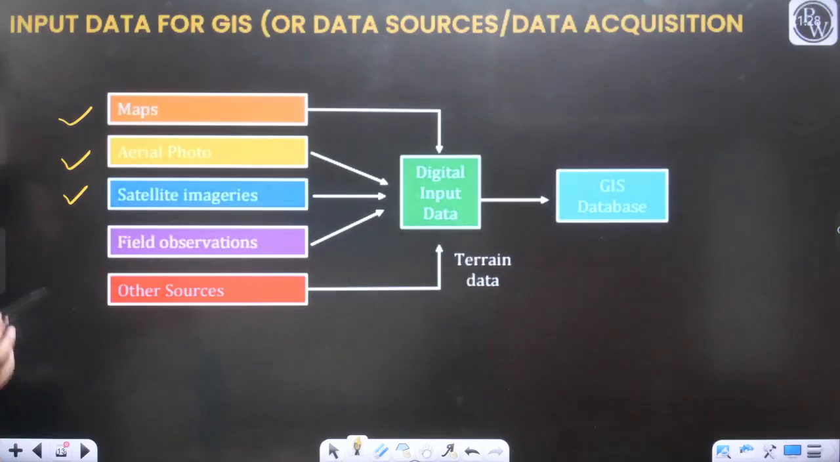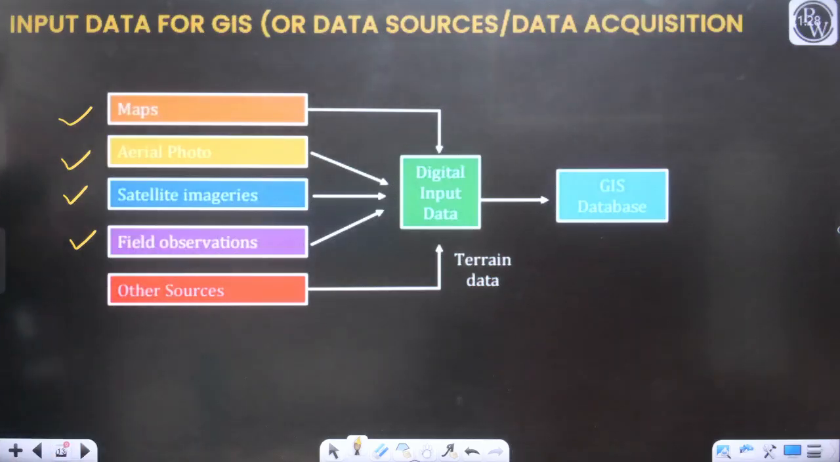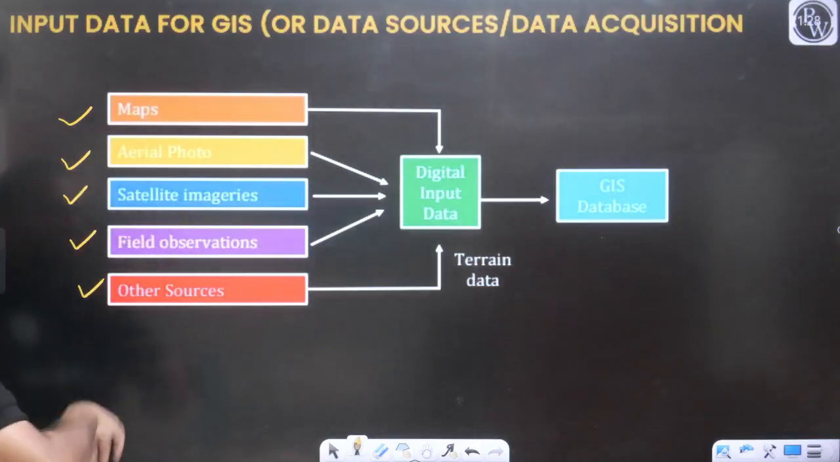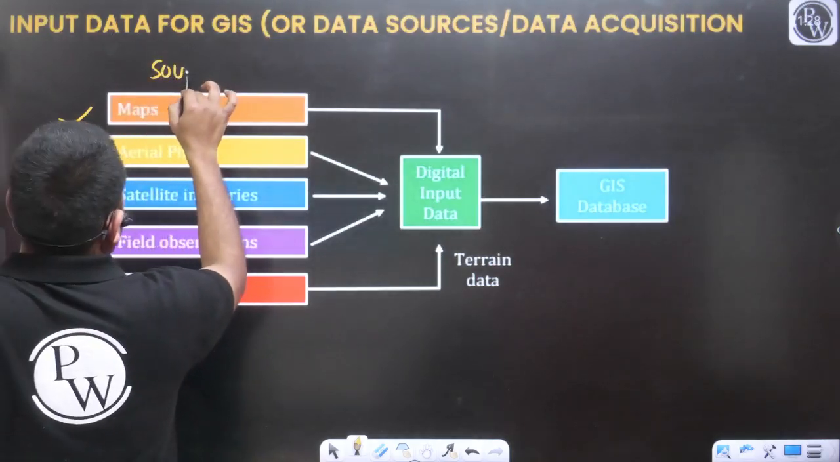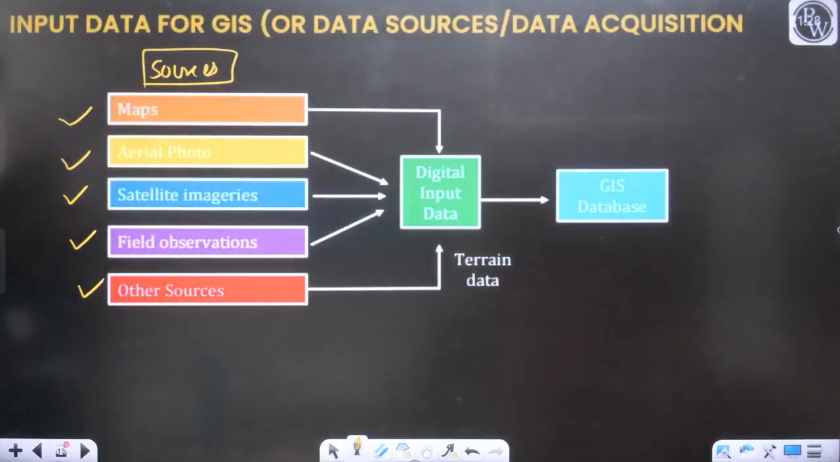We can collect geographical information from field observation, like we have done in the case of basic surveying. Other sources are also there. Now, these are the various sources of the data, or you can say sources of the geographical data.